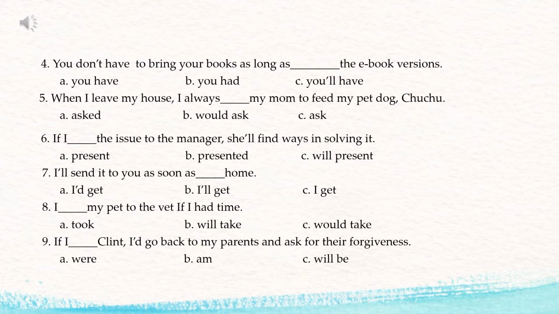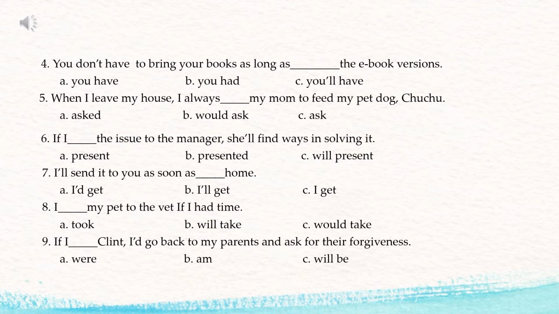So you have the "would" for conviction purposes. Number nine: if I blank Clint, I'd go back to my parents and ask for their forgiveness. So you have the conditional clause, if I blank Clint, and the verb there needs to be filled. To choose the correct form of the verb, let's go to the main clause: I'd go back to my parents and ask for their forgiveness.